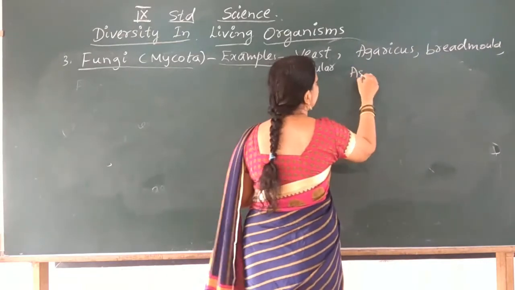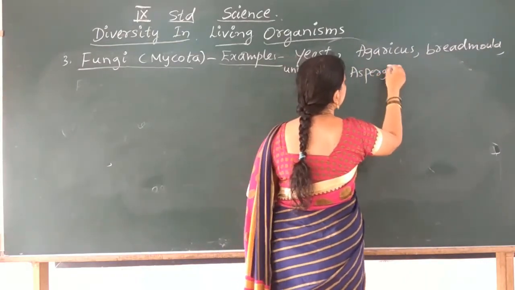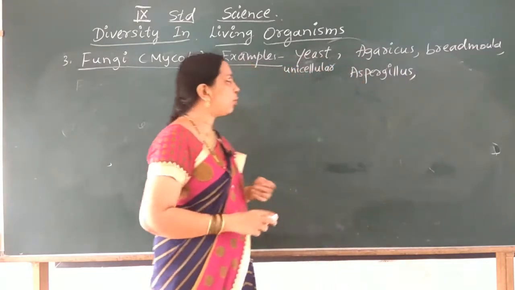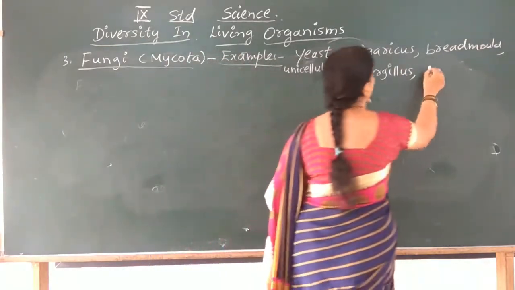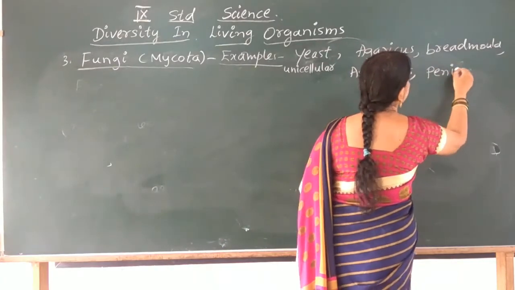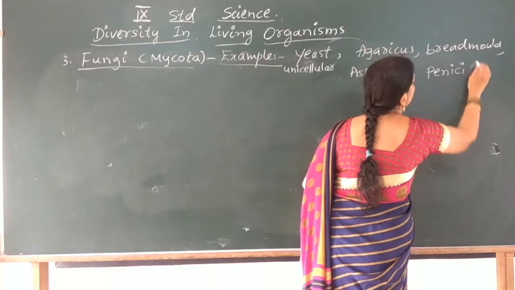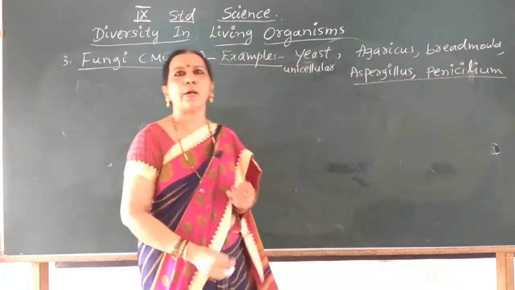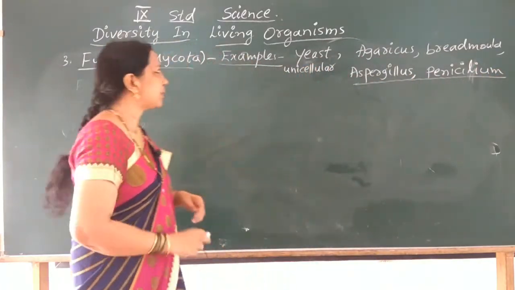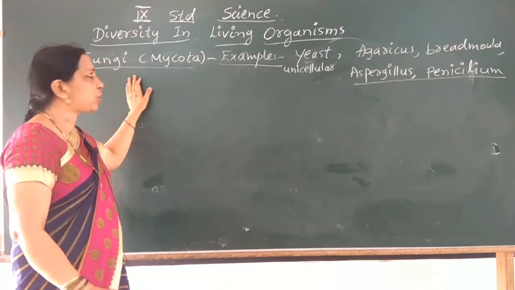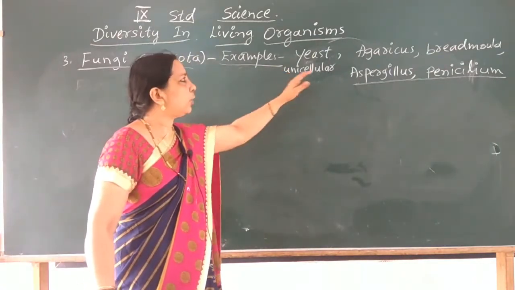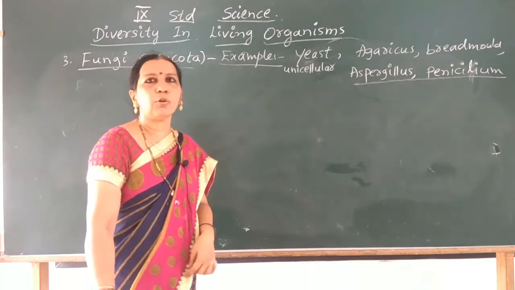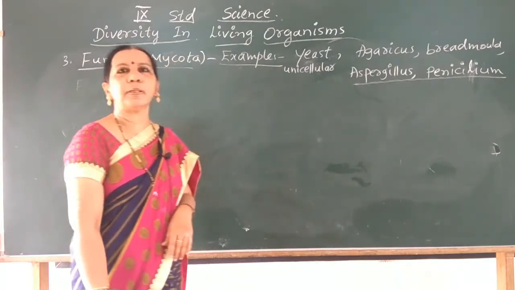And aspergillus, penicillium. These are all multicellular fungi. So these are the examples of the kingdom fungi. Yeast is a unicellular fungus, and the remaining are multicellular: agaricus, bread mold, aspergillus and penicillium.